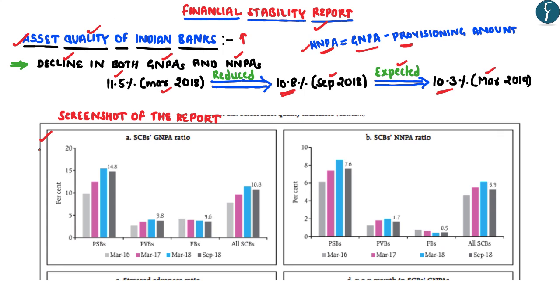Now, this image has been taken as a screenshot from the Financial Stability Report published by the RBI. And as you can clearly see here, the gross non-performing ratio of the public sector banks, private banks as well as the foreign banks has seen a decline, wherein the gross non-performing ratio of all the scheduled commercial banks in India has been reduced to 10.8%. And when it comes to the net non-performing ratio, the net NPAs have been reduced to 5.3% for all the scheduled commercial banks. So this clearly shows that the health of the banks in India has been improving, and hence it bodes well for the overall Indian economy.